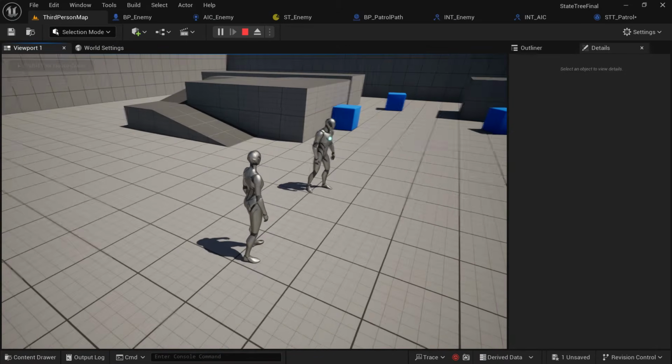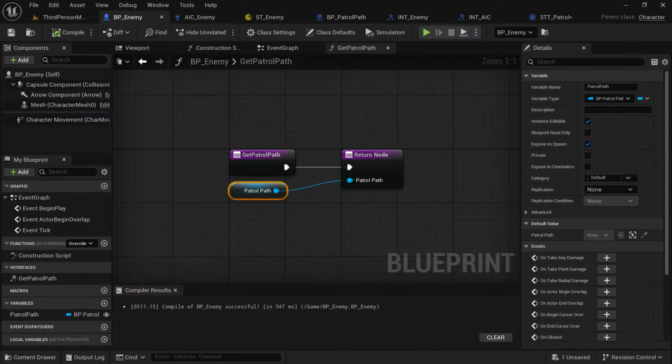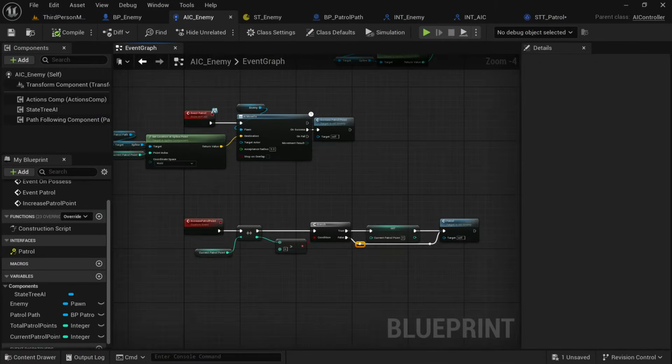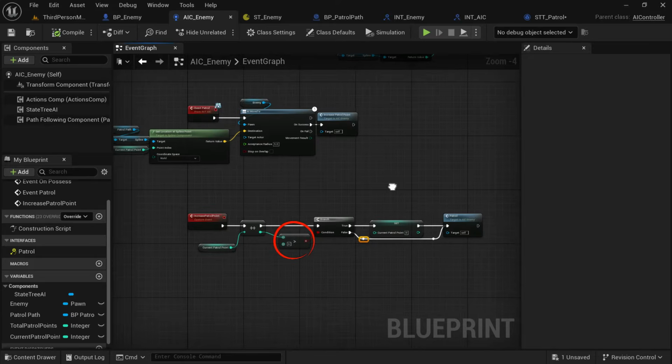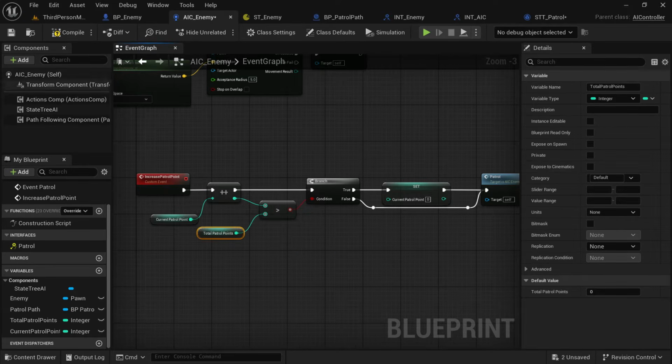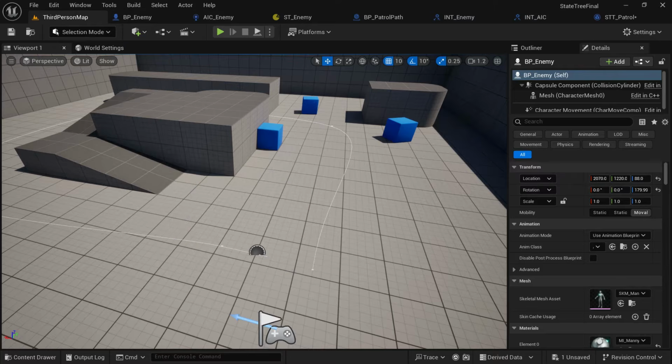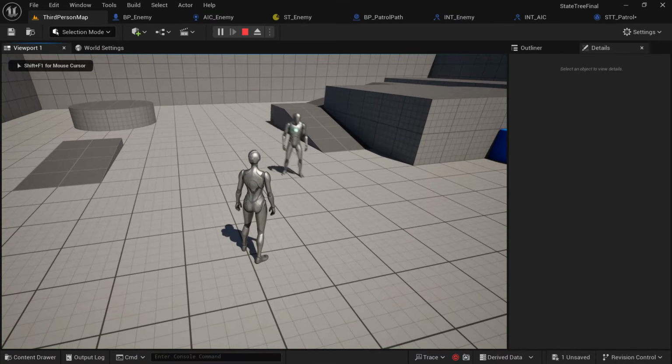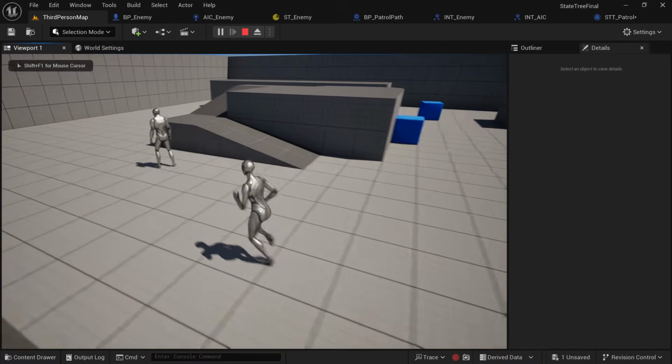He's not actually moving there, which means I made a little bit of an oopsie, so let's see what I did. Or didn't do, rather. I didn't check the patrol points. I had greater than 0, so go back, just make sure you're saying greater than 0. Now he will move around the patrol path.